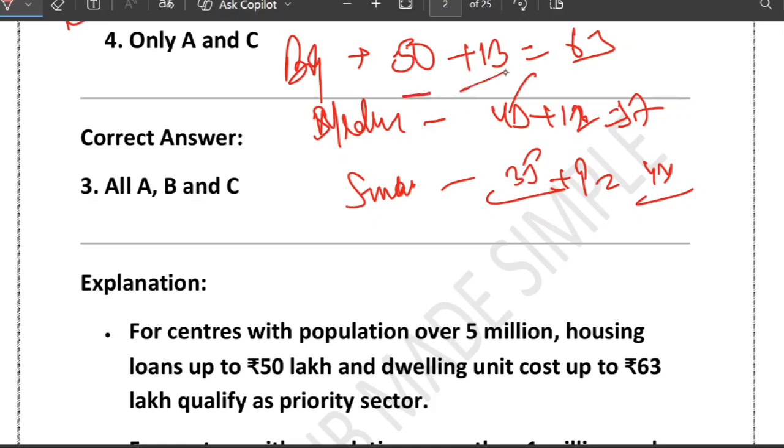And 10 to the big 50, you just add 13. To the medium, you add 12. To the small, you add 9. And you will get the, what? You will get lakh house cost, right? I hope this will help you.